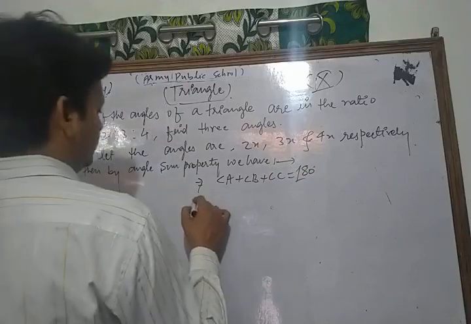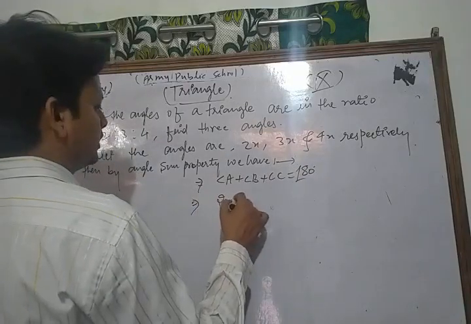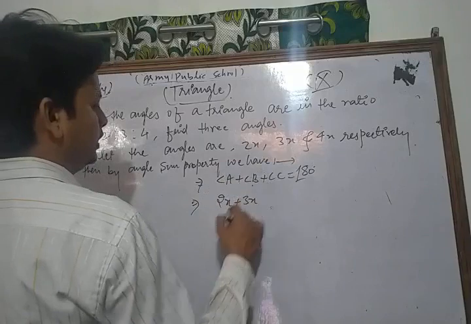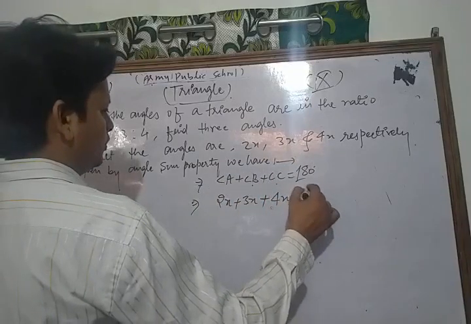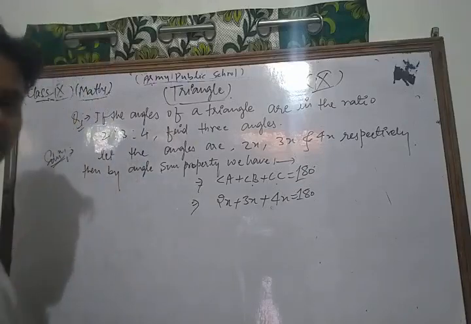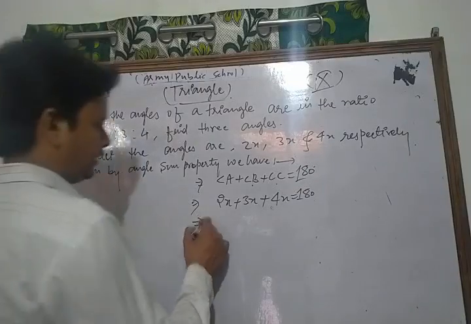Now angle A is 2x, angle B is 3x, angle C is 4x, and the sum is 180 degrees. So we get